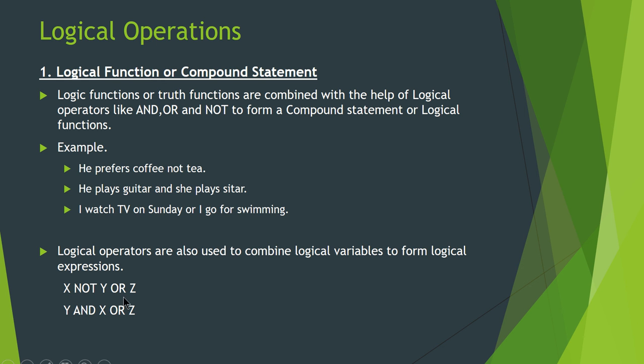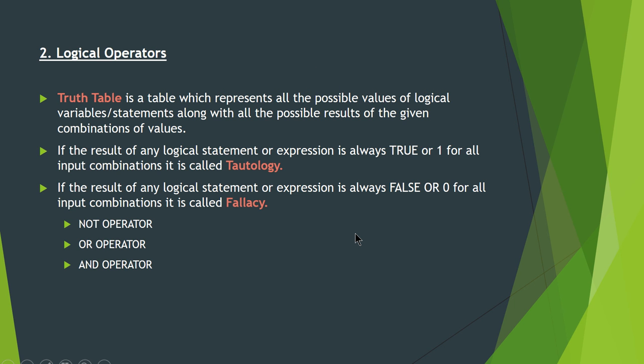Okay, not, or, and, then x, y, z are the logical variables. So here what you need to understand is that the variables x, y and z can store the value either 0 or 1, or true or false, or yes or no. Only two values, any one of two values it can store. So this is your logical function or compound statement.